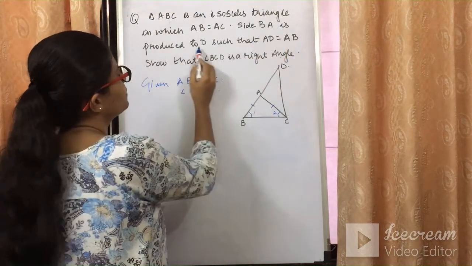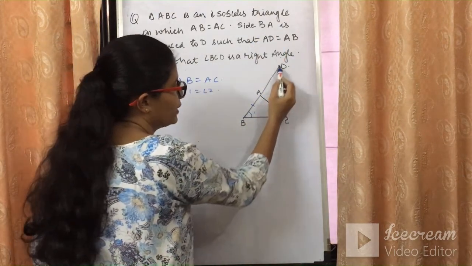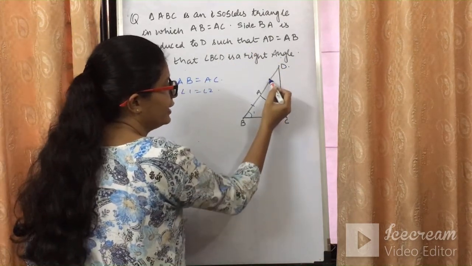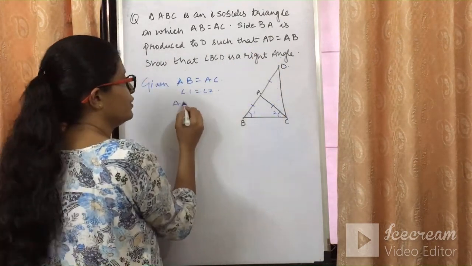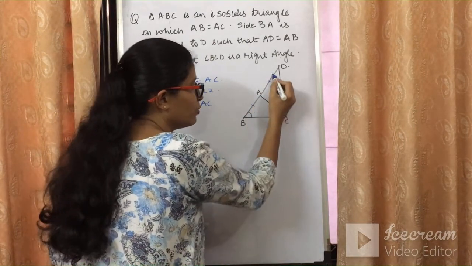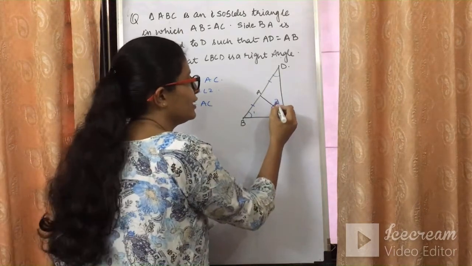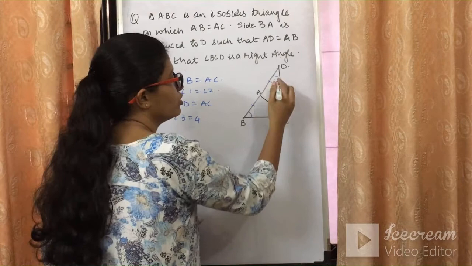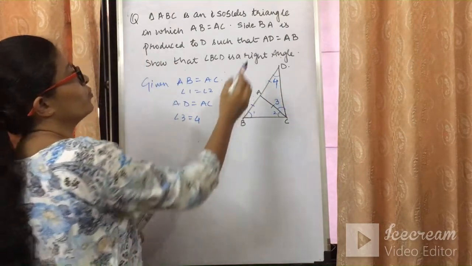Side BA is produced to D. Side BA is produced to D means it is extended to D such that AD, this side, is equal to AC. It is given in the question AD is equal to AC. अगर ये दोनों साइड इक्वल हैं तो ये इसके अपोजिट एंगल्स भी इक्वल होंगे. Let it be angle 3 and angle 4. So angle 3 will be equal to angle 4.